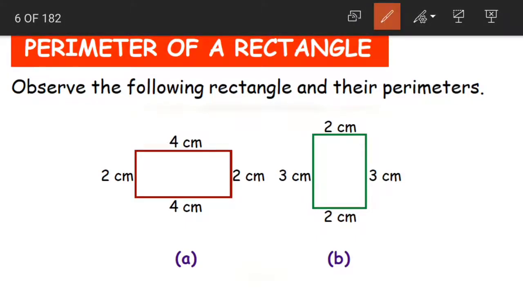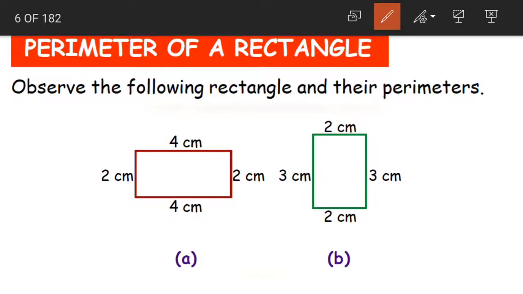Even when you apply the formula, the answer will be equal to the total of the lengths of all the sides. But the mathematicians have given us a smaller formula which helps us find out the perimeter of a rectangle quickly.